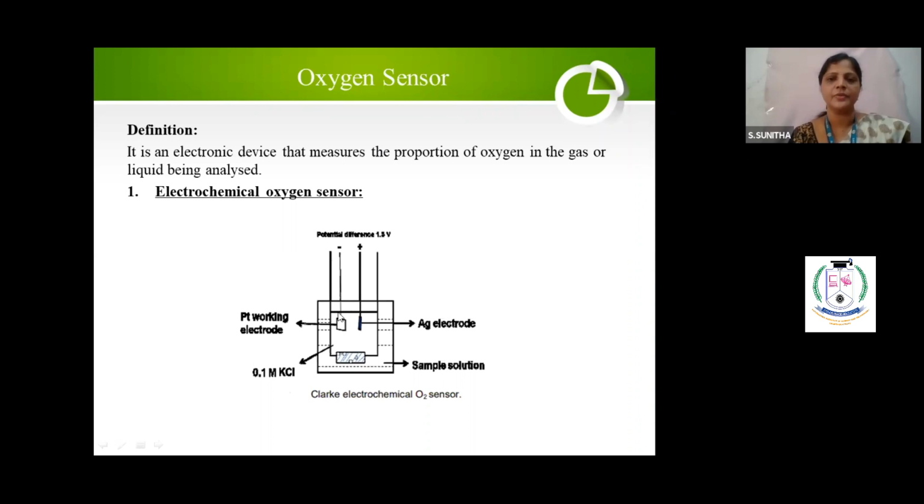So this is the diagram. You have to take the beaker. Inside, you have to keep the electrolyte solution. What electrolyte am I using? 0.1 N KCl. You have the 2 electrodes, a silver anode and a platinum cathode. Down below you have the Teflon membrane.